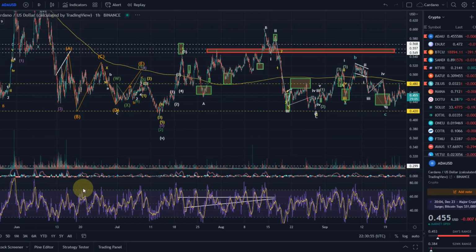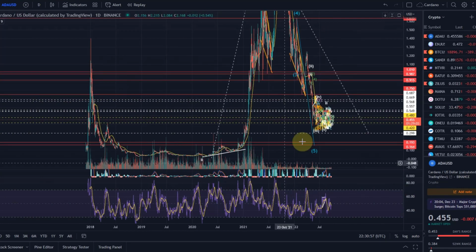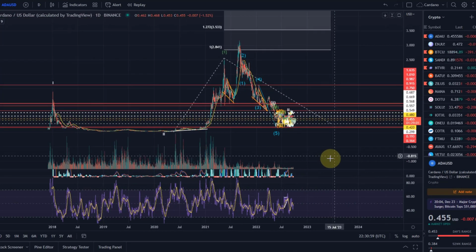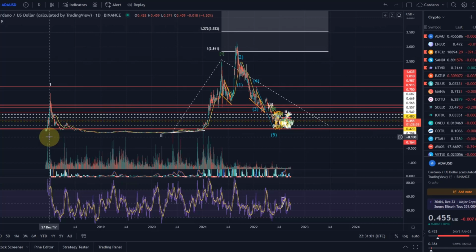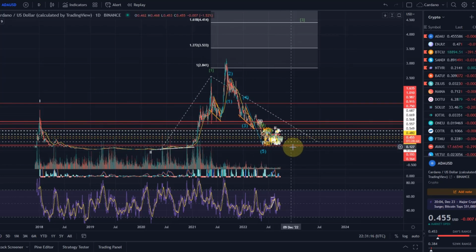But if we look at the longer time frame, my view would be that ADA has formed, like Bitcoin, basically a 1-2 setup here. That was into March 2020, the low of a wave 2, and we then created another wave 1. That was here in May 21, and we are now in this wave 2, probably not finished. So we could see a possible cycle low here at around 30 cents.